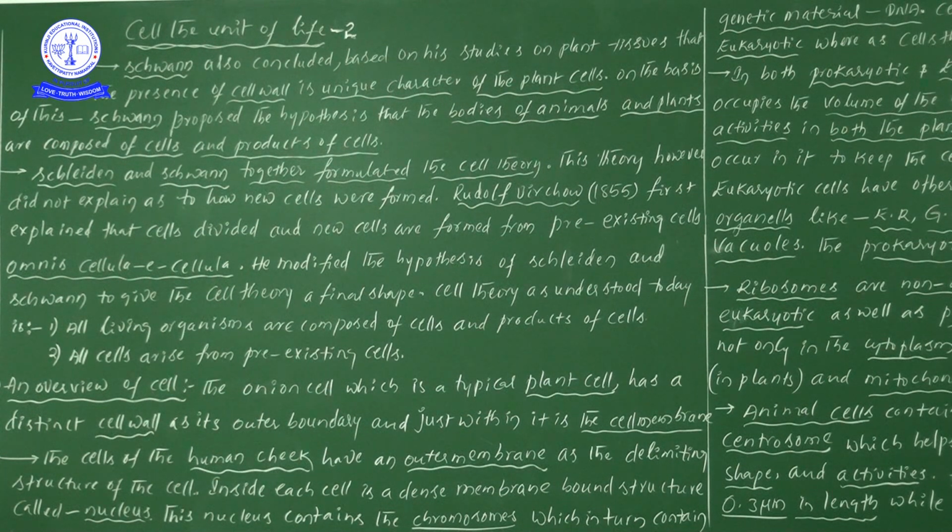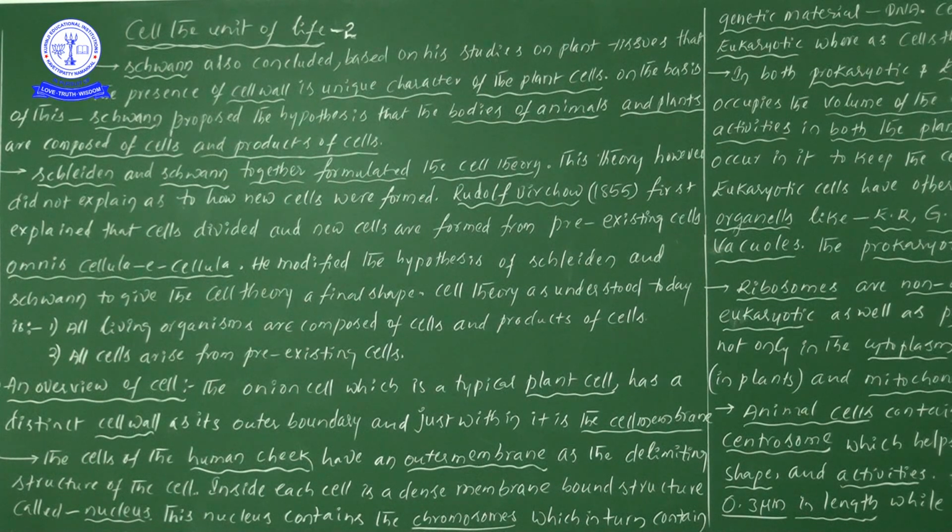He experimented on plant tissues and concluded that the outermost delimiting layer, the layer situated outside, is the cell wall. In plant cells, the outermost protecting layer is the cell wall. In animals, the outermost protecting layer is the cell membrane, or plasma membrane. Try to remember these two points.